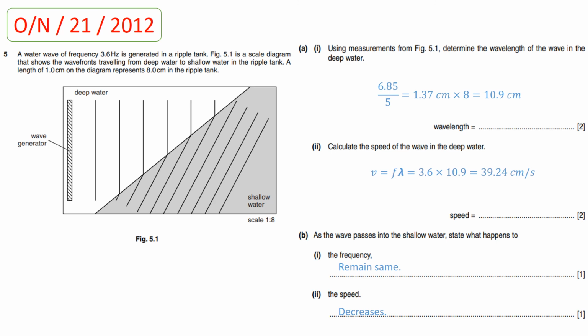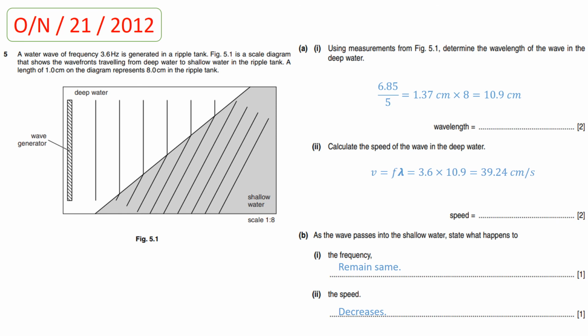Now part 2. Calculate the speed of the wave in the deep water. For the calculation of speed, we use the wave equation, which is frequency multiplied by wavelength. So when you multiply 3.6 by 10.9, you will get the value for speed, which is 39.24 centimeter per second.